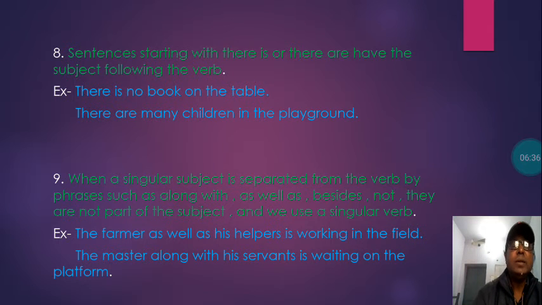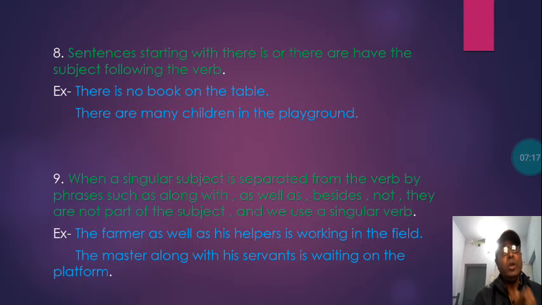Ninth one here is: when a singular subject is separated from the verb by phrases such as along with, as well as, or besides, not, they are not part of the subject when they are separated. After these words, as well as, along with, besides, not, they are separated from the singular subject. They are not part of the subject, and we use a singular verb because we have started with a singular. These are separated from them.